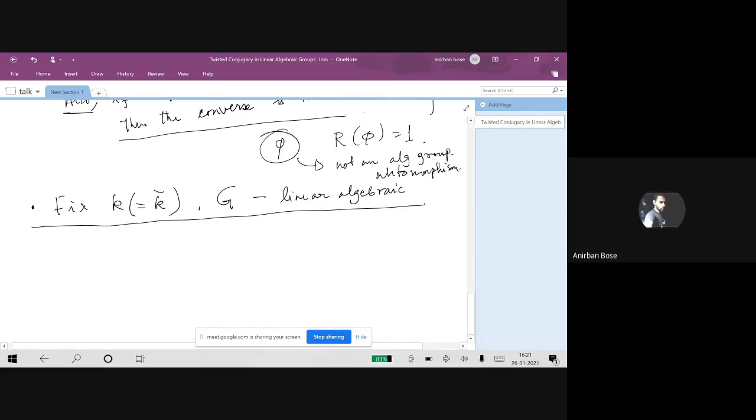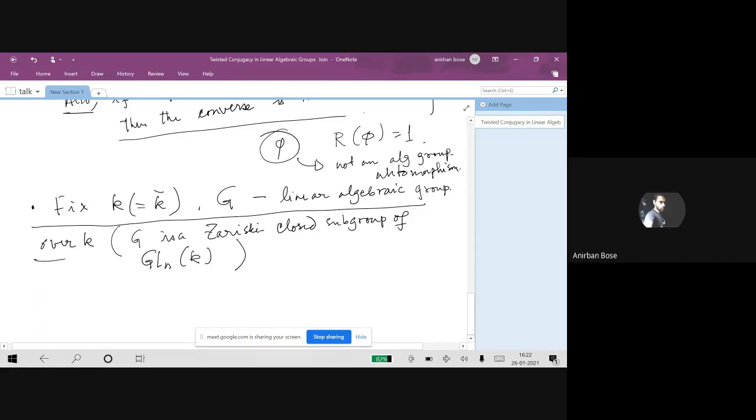Okay. So we fix this K and we take any linear algebraic group over K. By this phrase, what we mean, let me be a little more precise, is that we would want G to be a Zariski closed subgroup of some GL_n(K).